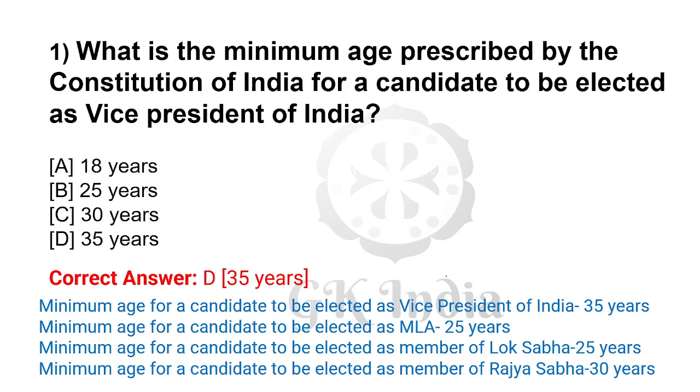Minimum age for a candidate to be elected as MLA, 25 years. Minimum age for a candidate to be elected member of Lok Sabha, 25 years. And member of Rajya Sabha is 30 years.